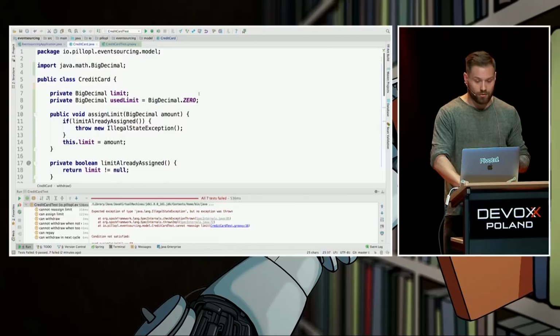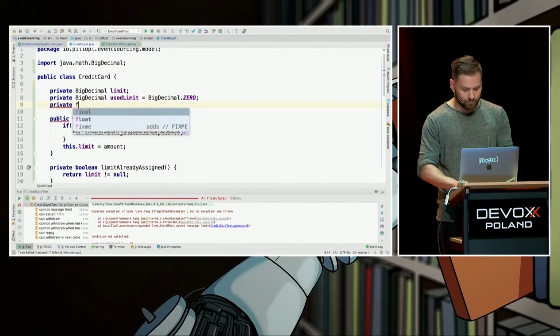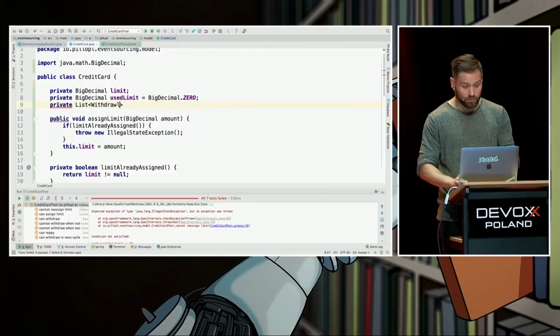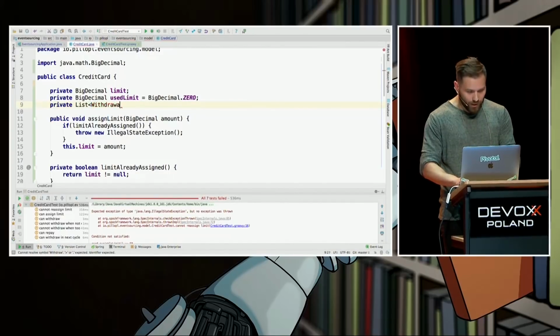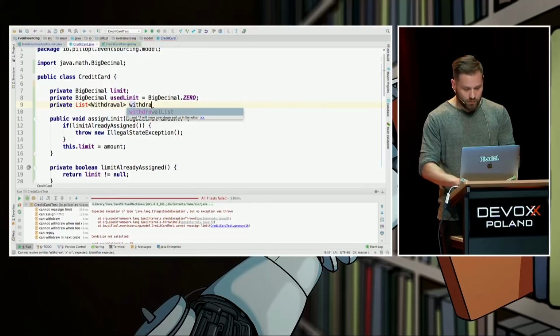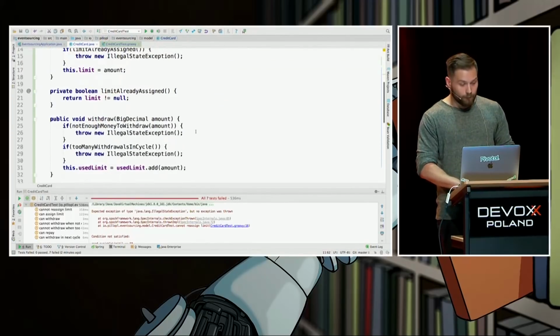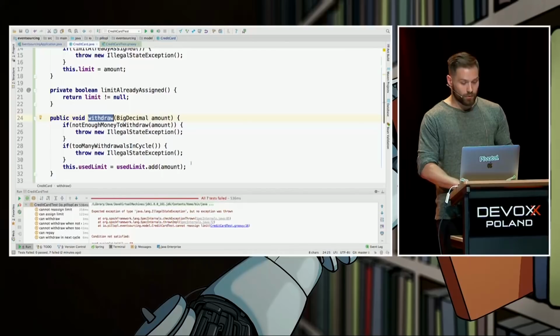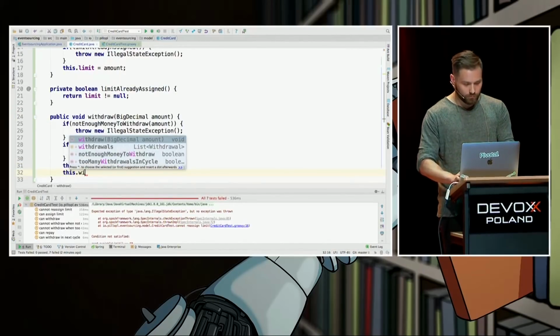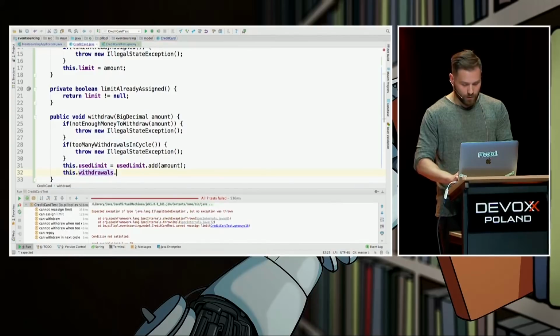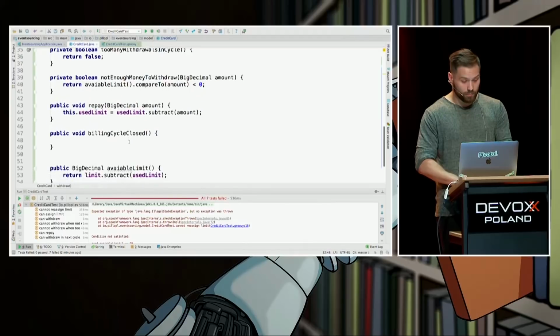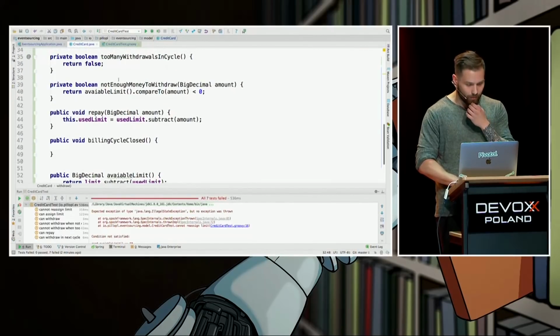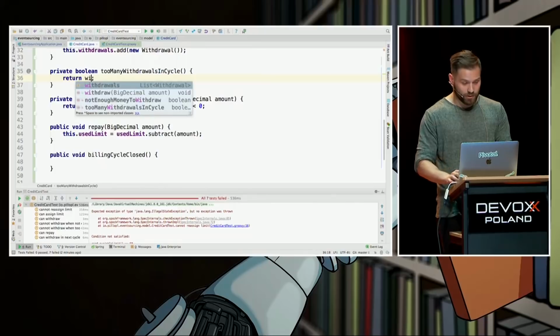How to answer this question? We could, for instance, store a private list of withdrawals in here. Let's name it withdrawals. And it's going to be an array list, right? Cool. As soon as we are accepting the withdraw command, we can add a new withdrawal to our list. Withdrawals, add new withdrawal. Nice. And in here, beginning cycle end, let's leave it for a while. But here, too many withdrawals in cycle, it's pretty simple right now.